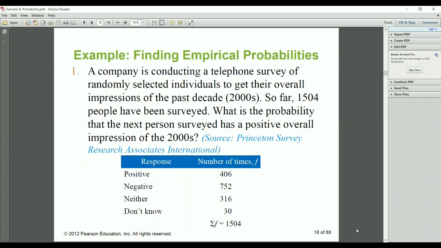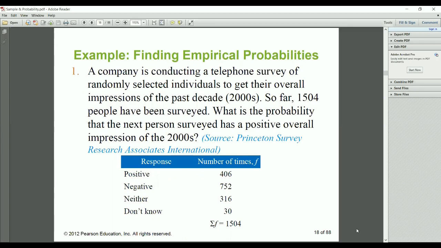Here is an example. A company conducting a telephone survey of randomly selected individuals to get the overall impression of the past decade, the 2000s. So far 1504 people have been surveyed. What is the probability that the next person surveyed has a positive overall impression of the 2000s?